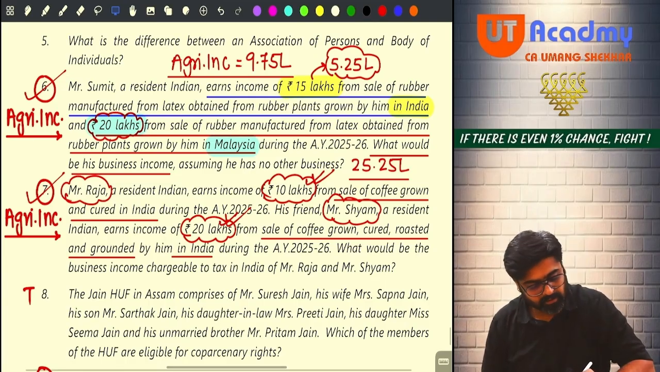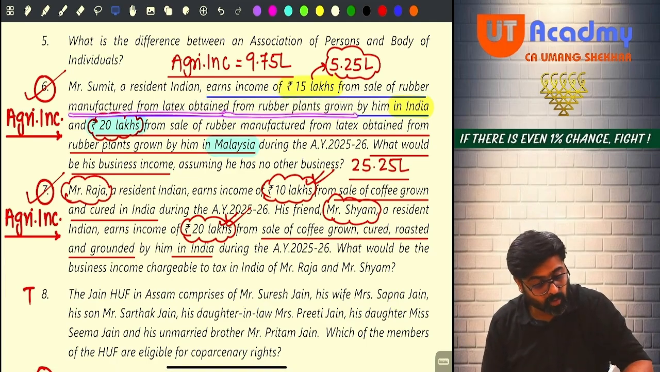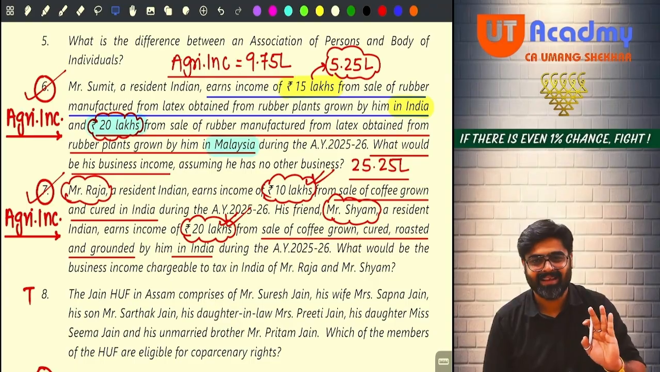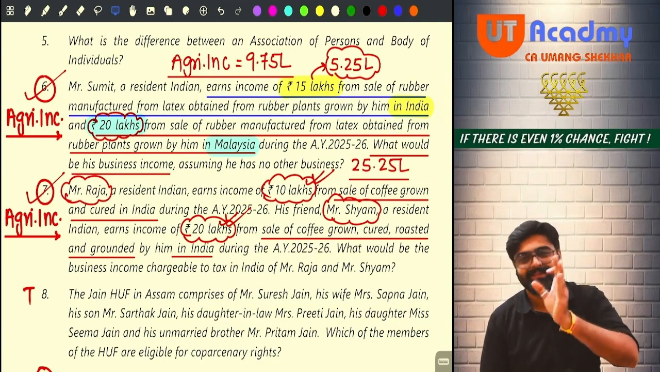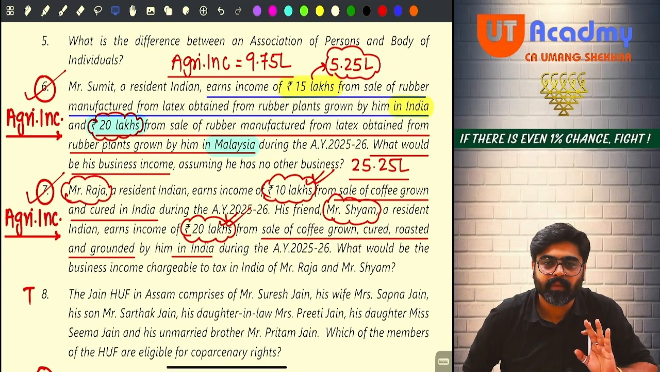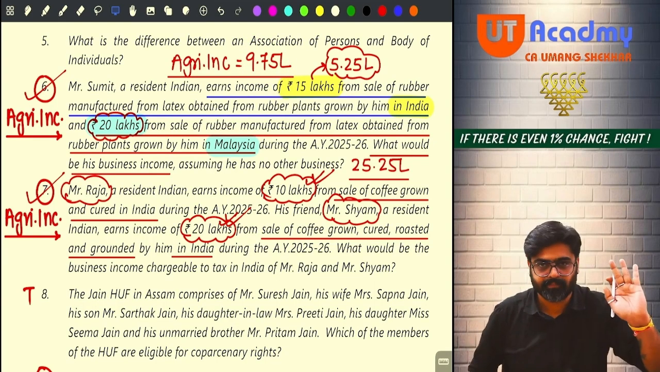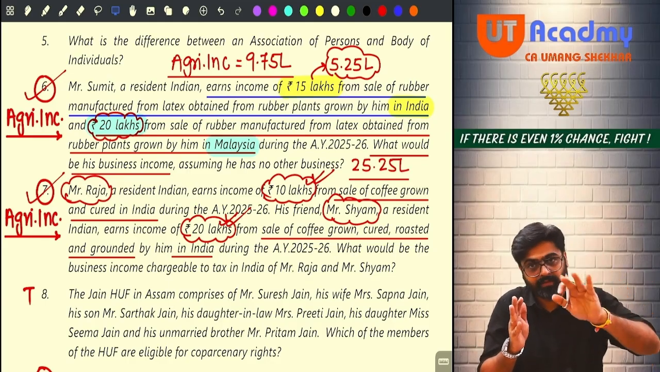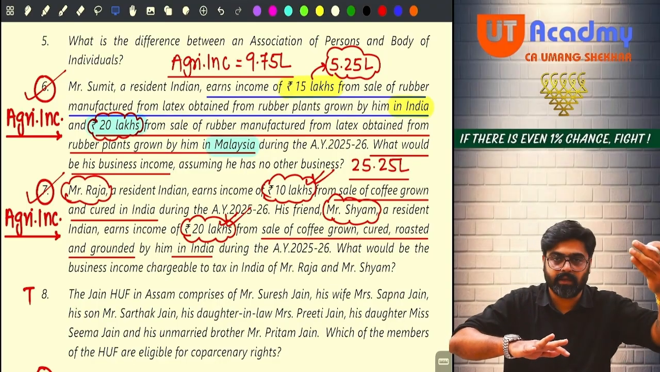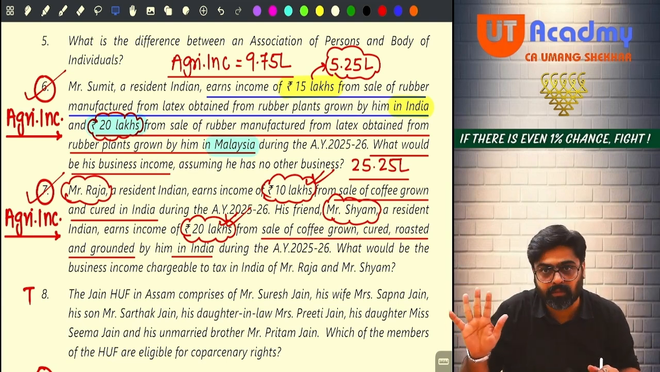Okay. Next one. Earns income of 15 lakhs from sale of rubber manufactured from latex obtained from rubber plants grown by him in India. Growing and manufacturing rubber in India. How much income he is getting? 15 lakhs. 65, 35. Out of this, 35 will be PGBP income, and the balance 65 is his agriculture income. Done. We have applied rule number 7A over here. Why? The activity is happening in India. So agricultural income in India is exempt, and whatever balance remains is taxable PGBP income, Indian business income. Yes or no?